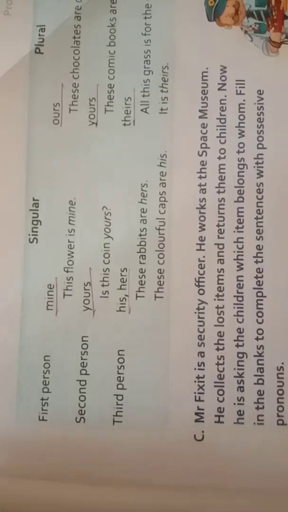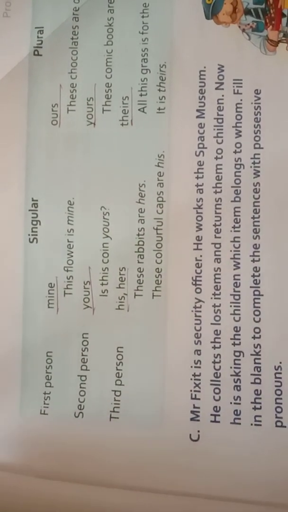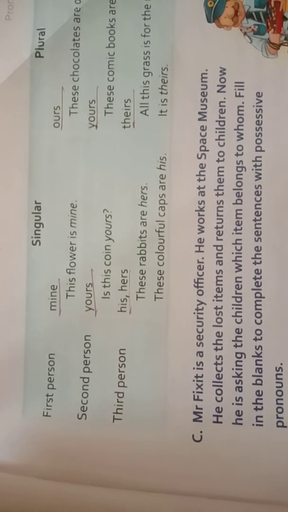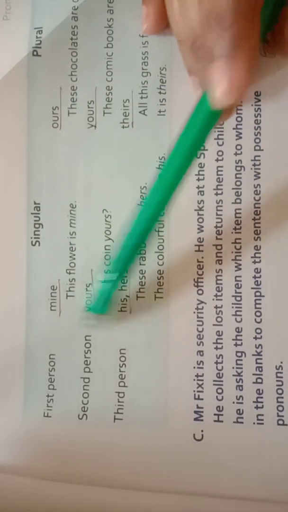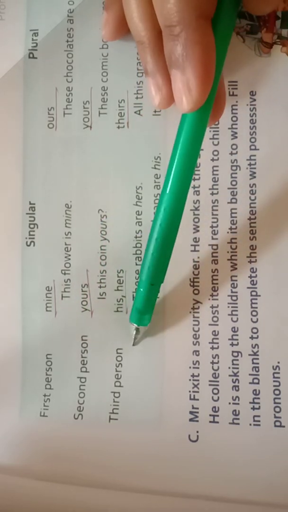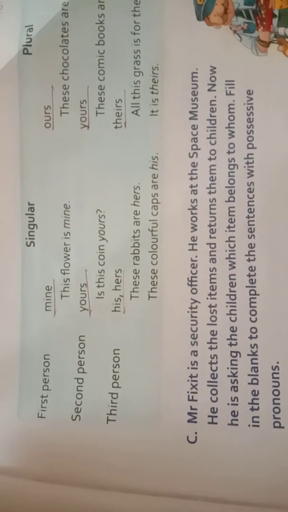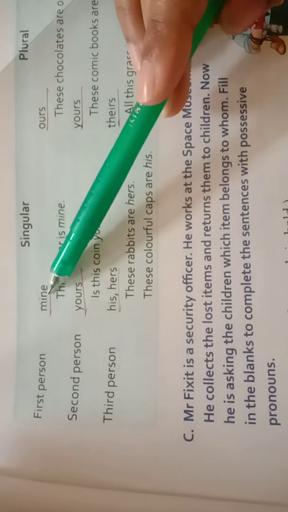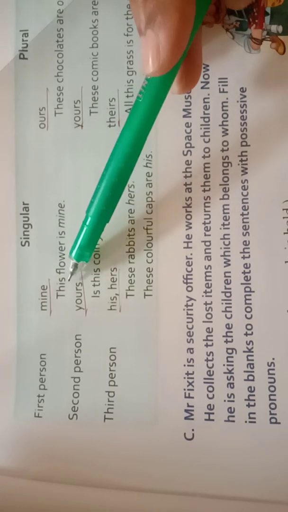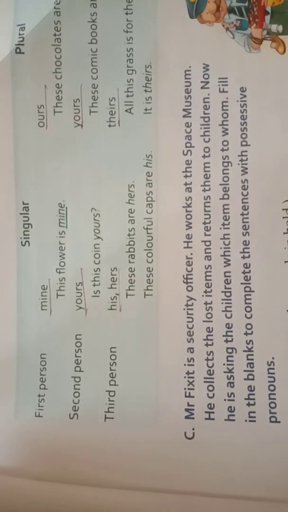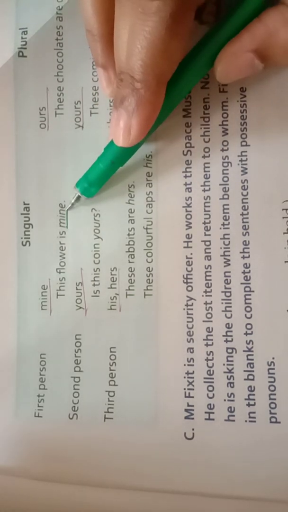In your book, actually you need not write it because it is already in your book, so you can just listen to me. You can see in your book there are first person, second person and third person. We can use possessive pronouns for singular and also for plural. Singular possession is "mine", so the example is: this flower is mine. Here mine is the possessive pronoun because it shows the possession of me.